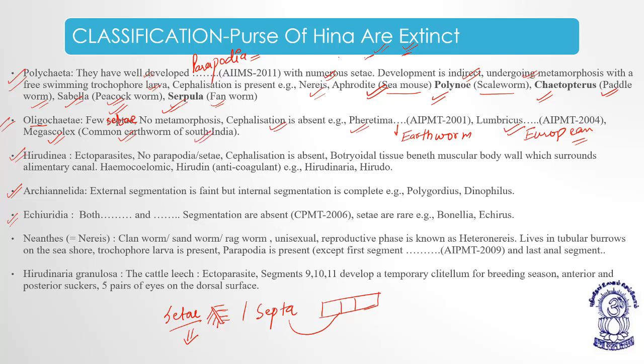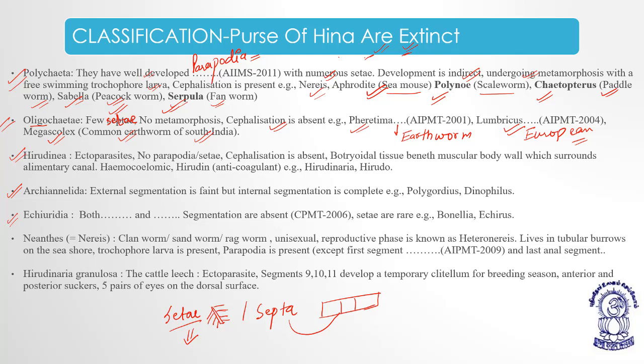So Oligochaetes have few setae for locomotion. They don't have any metamorphosis. Cephalization is absent. It is having metameric segmentation, but the head part is not distinct. Pheretima posthuma, the earthworm, Lumbricus, the European earthworm, and Megascolex, the earthworm of South India.